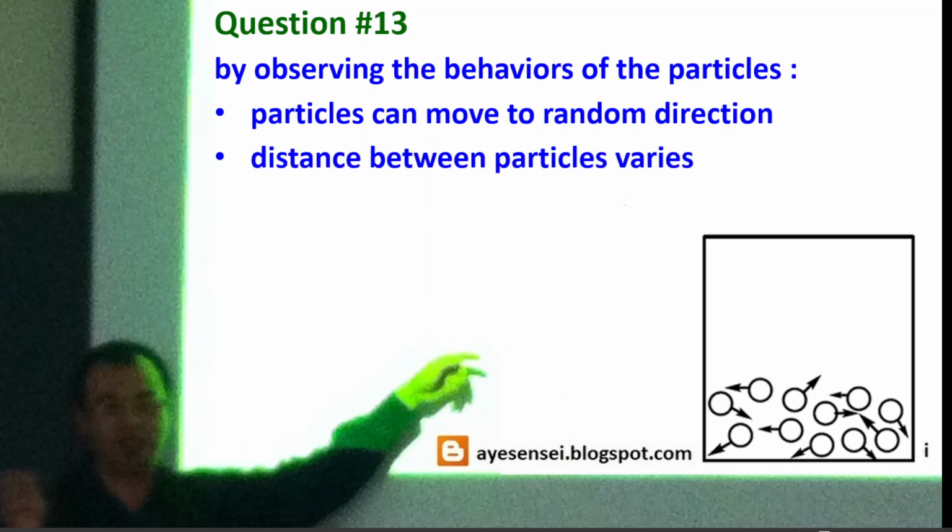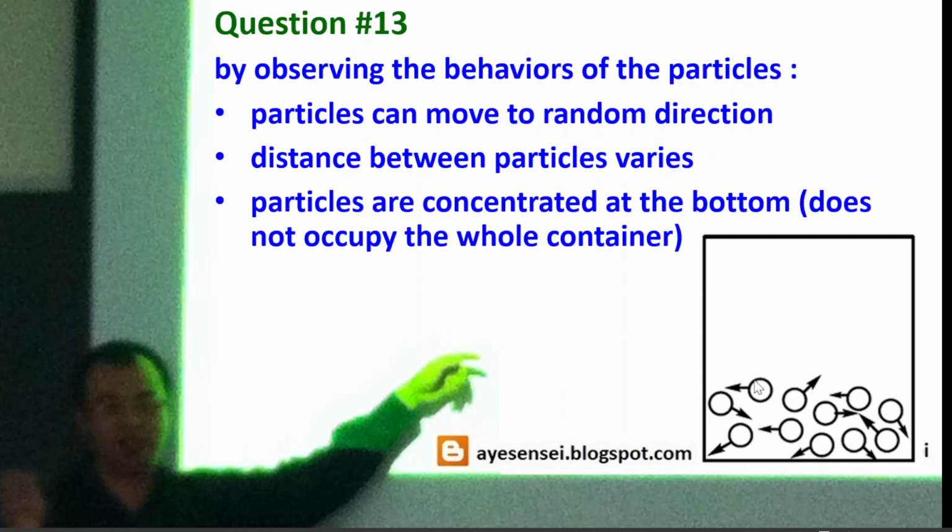The second one, the distances between particles also vary. Last, the molecules are concentrated at the bottom, so particles are still affected by gravity. This is obviously the characteristic of a liquid, because if it were a gas, particles would occupy the whole container. So in this case, the answer is B.